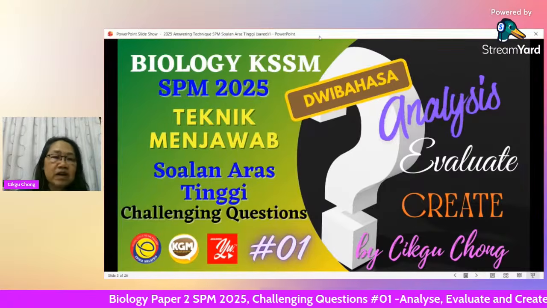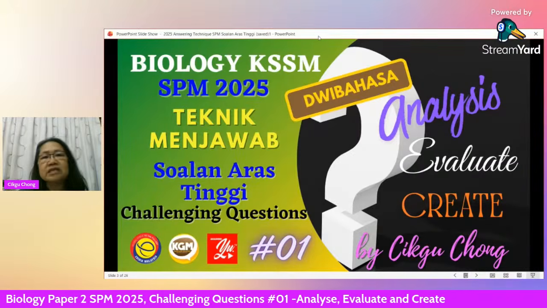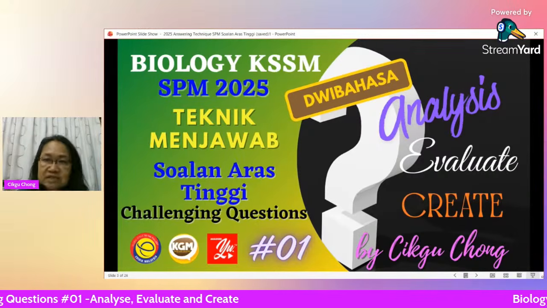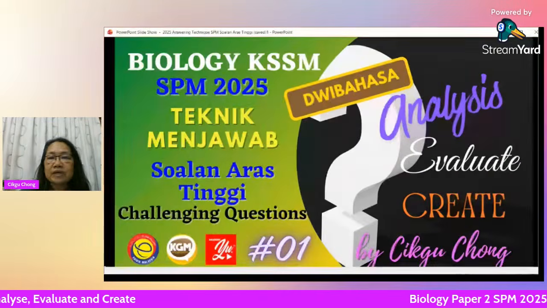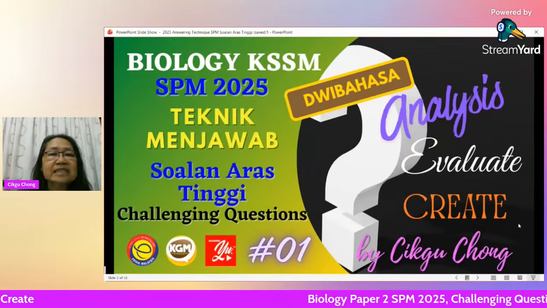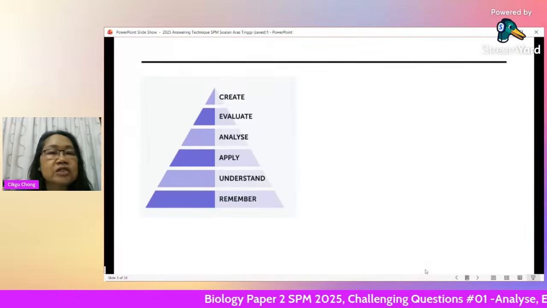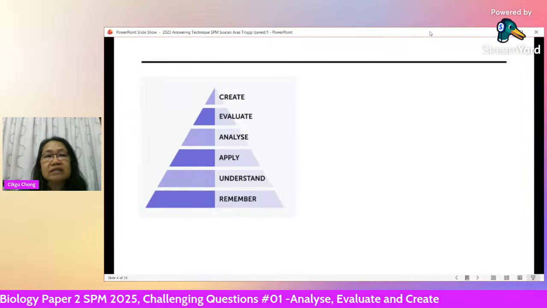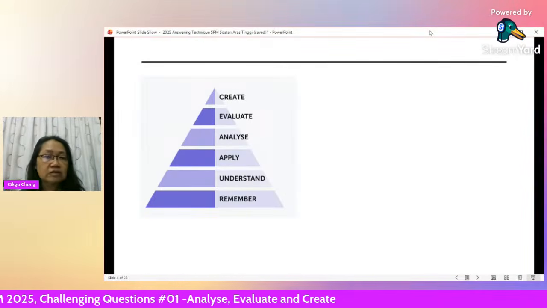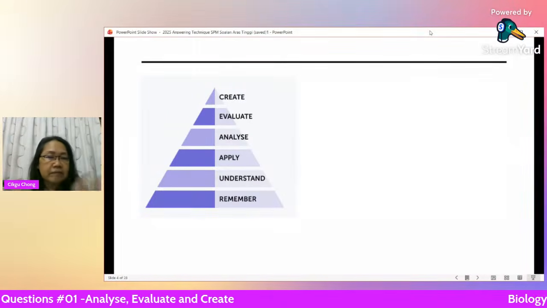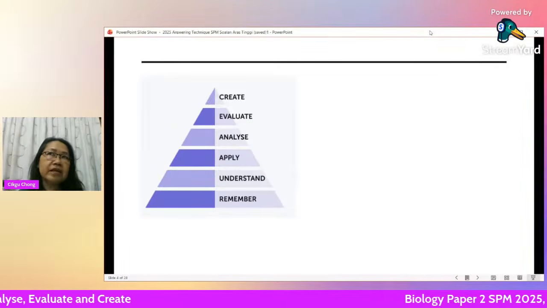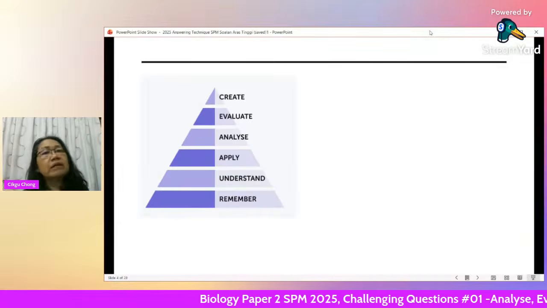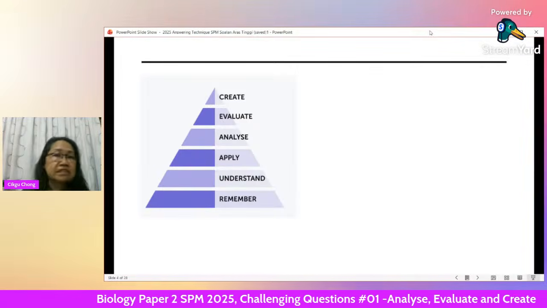First of all, let me explain what a challenging question is, in other words, higher order questions. I hope you can see my video, my slides. Let me check. All right, I'm looking at it now. In learning anything, this is called cognitive skills, like thinking. When you learn something, and of course when they formulate questions, there are many different types of questions. Some are easy questions, some are difficult questions.